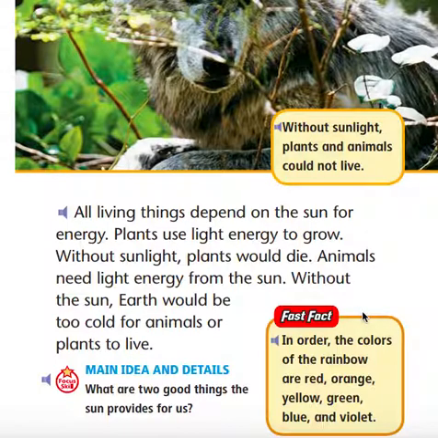Fast fact. In order, the colors of the rainbow are red, orange, yellow, green, blue, and violet.